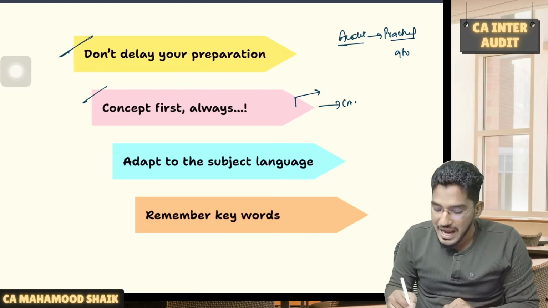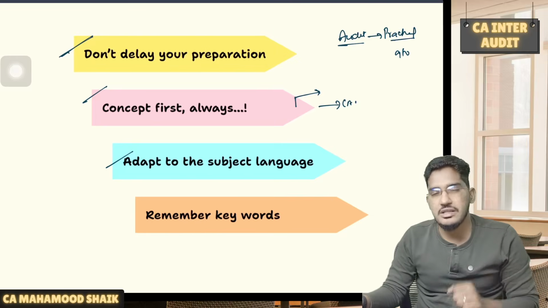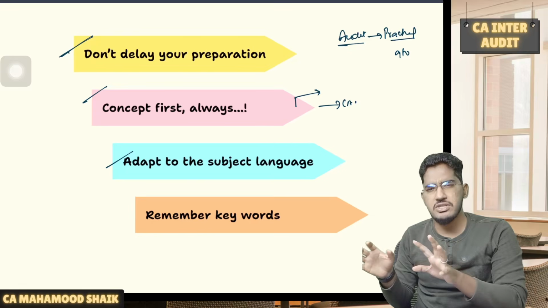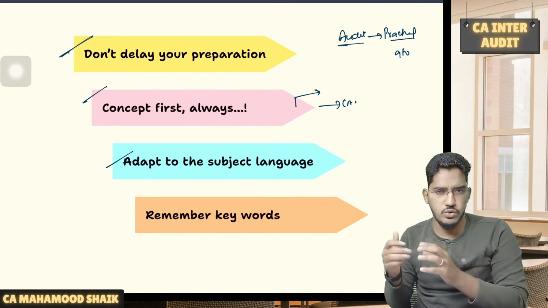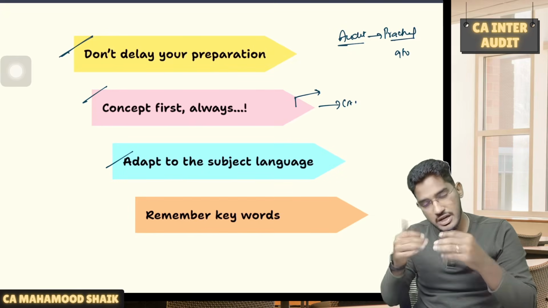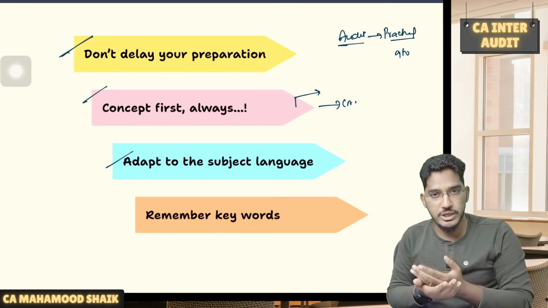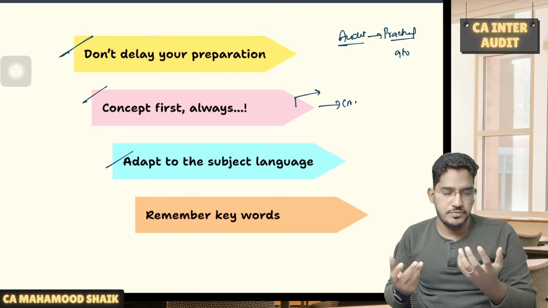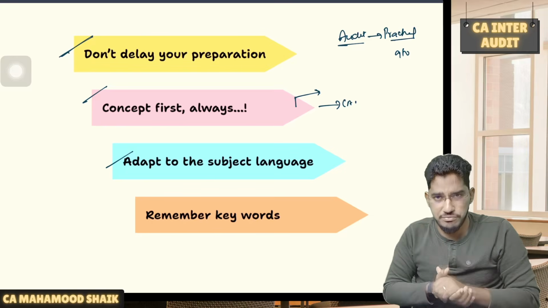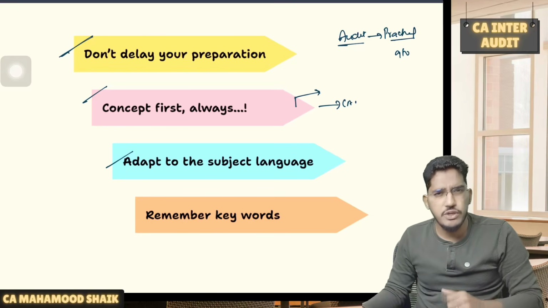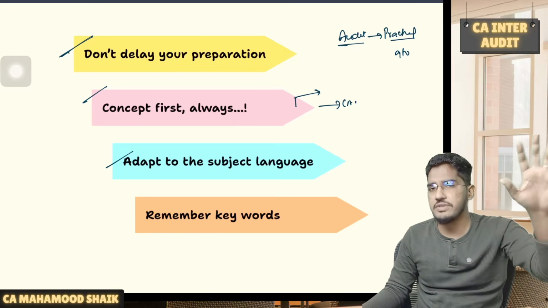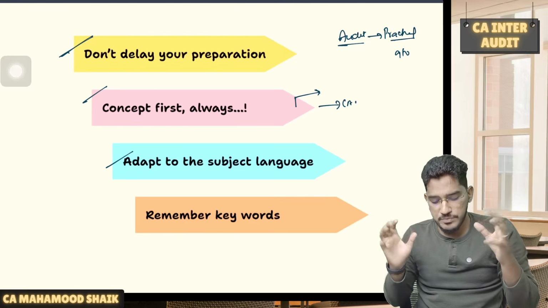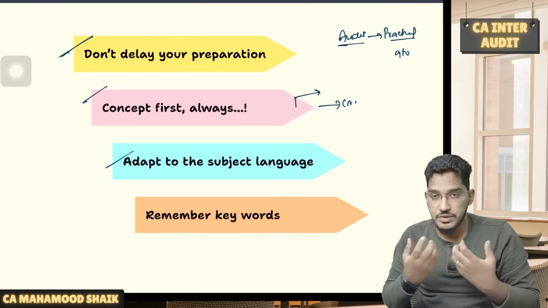Okay, next. Adopt to the language of the subject. See, the beauty of the subject of audit is it has its own language. When I say language, I am not referring to English, Tamil, Telugu, French. No, I am not referring to that language. Yes, we have to give our examination in English only. But the subject of audit involves technical knowledge. In English only, they use specific kinds of phrases. Throughout the subject of audit, you find something called reasonable assurance, sufficient and appropriate audit evidence, risk of material misstatement, professional judgment. So the beauty of the subject of audit lies in that language.